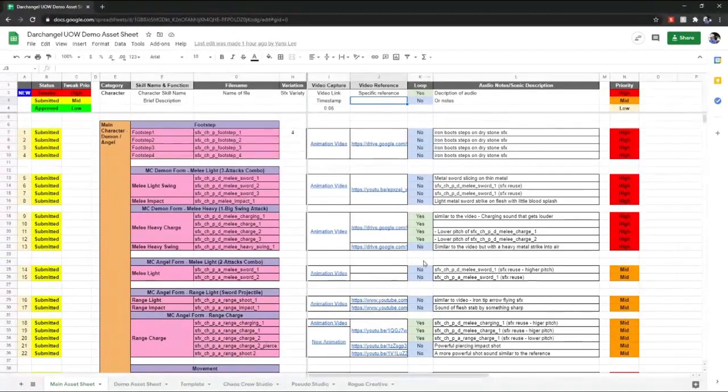Loop: whether the sound is loopable, or whether you want it to loop. Usually looping sounds would be for ambience. Non-looping sounds would be one-shots, like a footstep or a sword slash. Sonic description or audio notes are the descriptions of how you want the sound to sound. This is information for the team and for whoever is in charge of the audio.